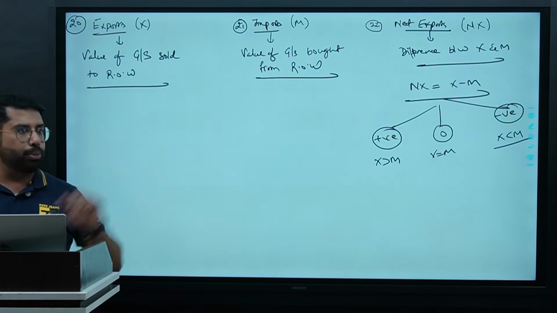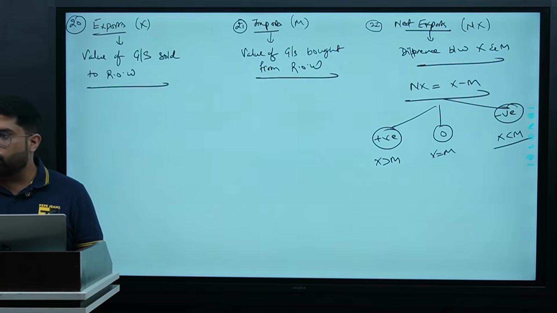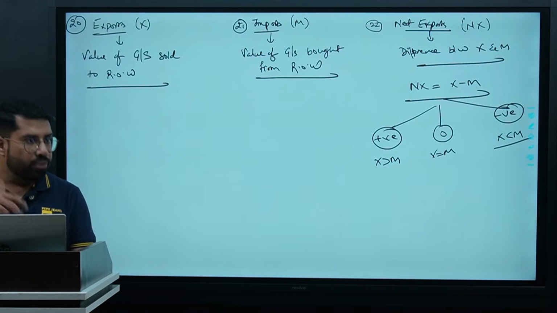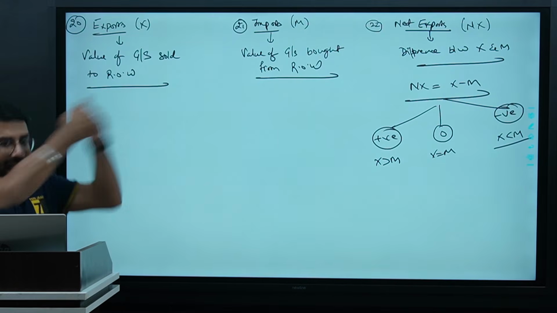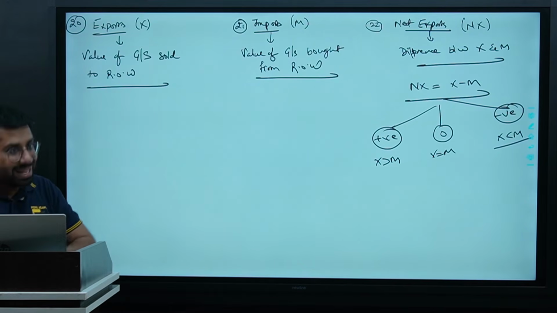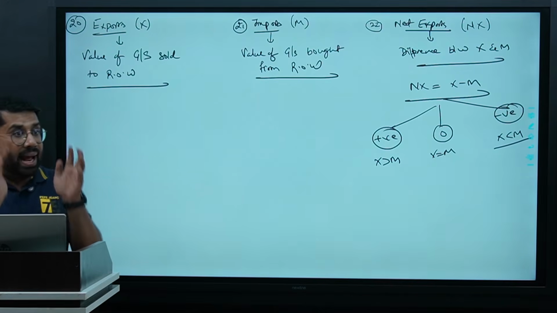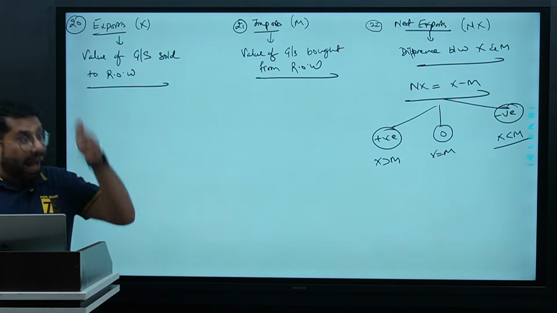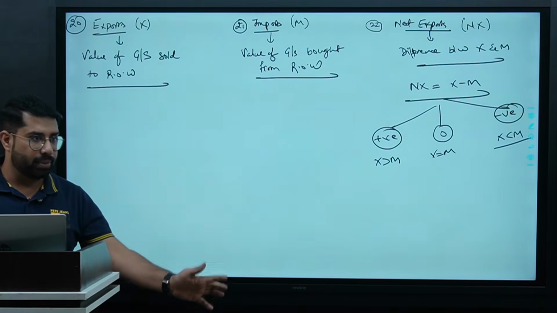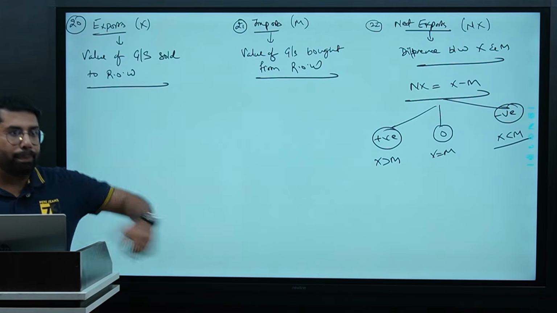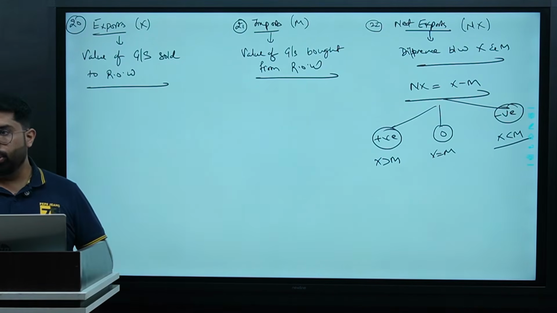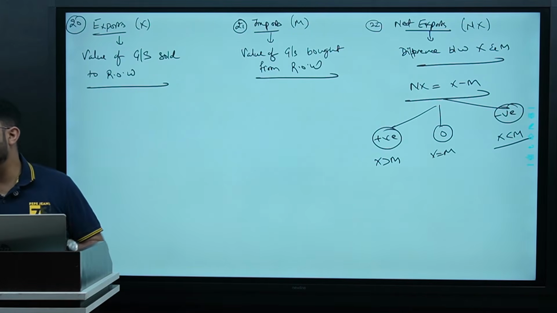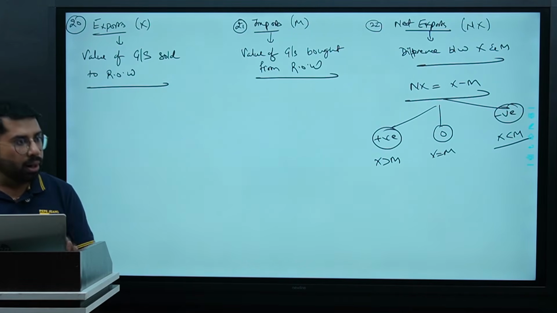Generally, we say net export. Why? Because it is our ideology. We assume, we prefer that we should sell more and we should buy less. That is the expected thing. What actually will happen, that is a separate thing. We plan to earn more, but sometimes we might have to pay more than what we are earning.